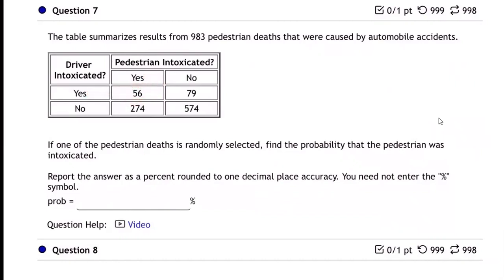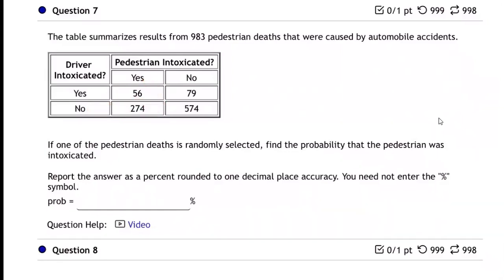And then in these 274 cases, the driver was not intoxicated, but the pedestrian was intoxicated. So the person on foot was drunk, but the driver was not. So probably the person on foot just wandered in front of a car because they were drunk. Probably, I guess. We're not for sure, but just trying to stick the information in your mind there.